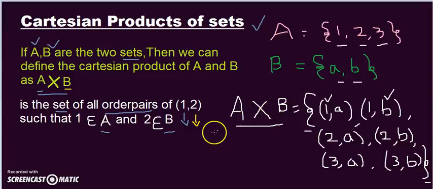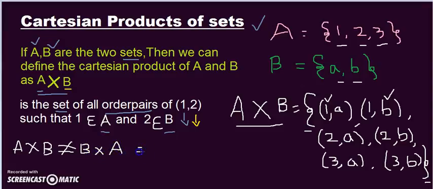Here we have to remember one thing: A Cartesian product B is not equal to B Cartesian product A. Why?